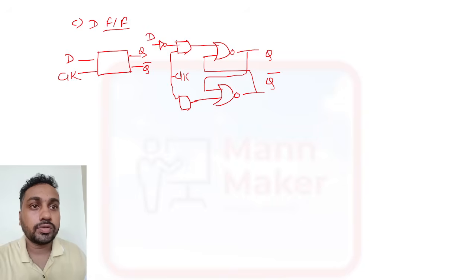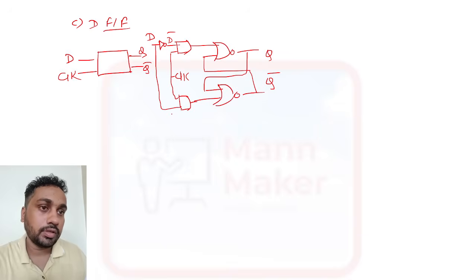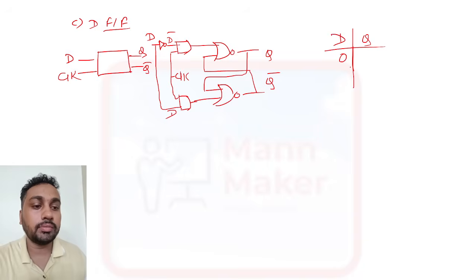This is D, so on one side it will go D bar and on the other side it will go D. So in that case, the truth table will be like this. Whenever the input is zero, after some delay the same output appears, zero. If it is 1, it will be 1.